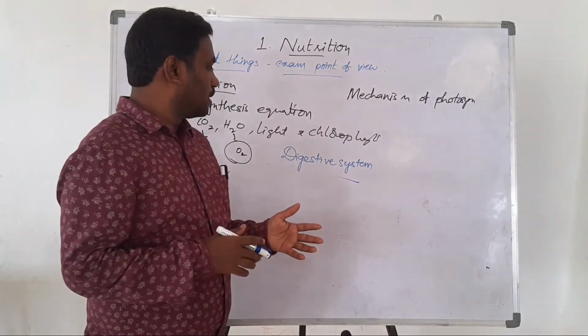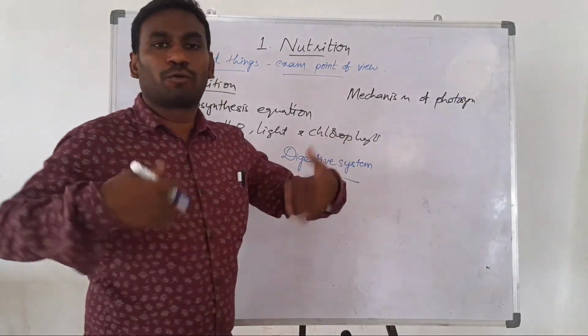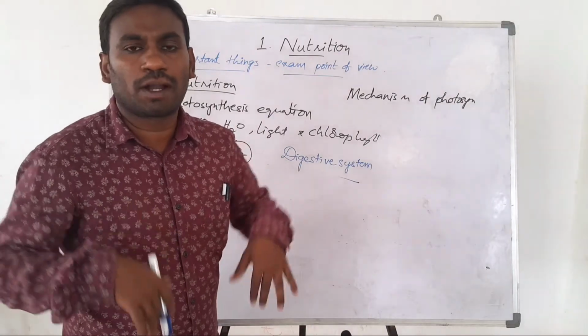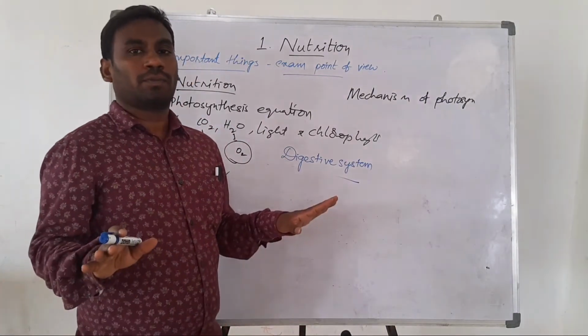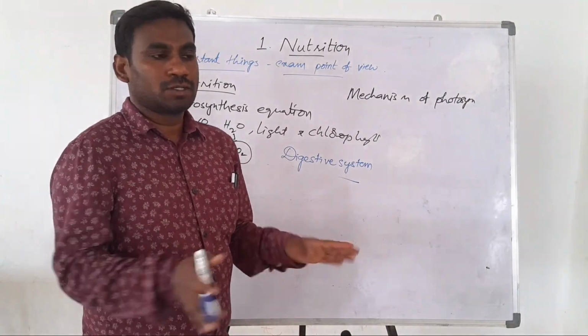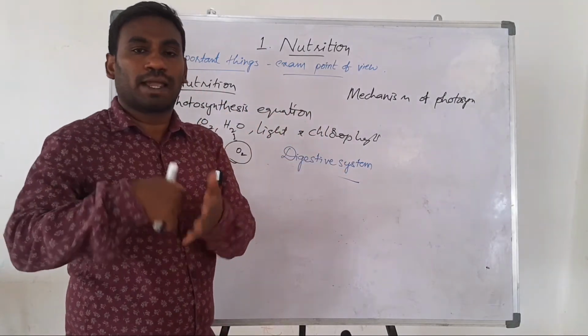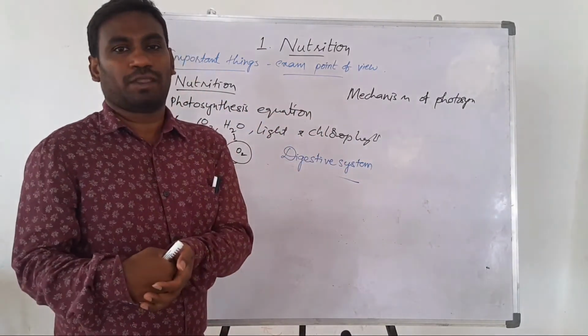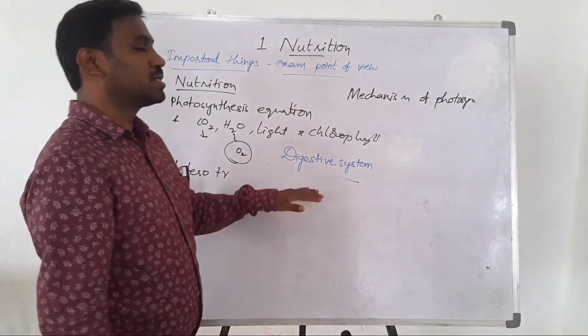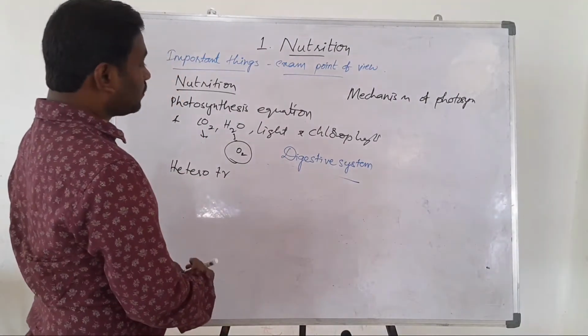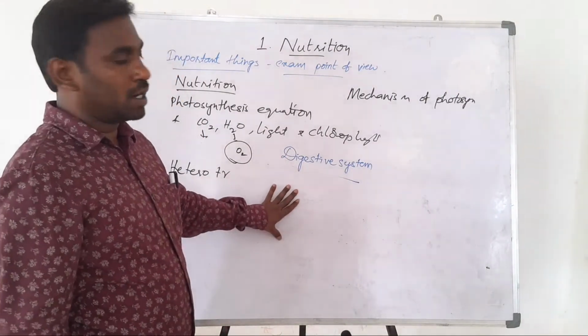Is it true that the total food material is digested by the human digestive system? No, it is not digested at all. Some of the food material is not digested by us. So where does it go? What is it called? That also we discuss here. Next, health aspects of the human digestive system.